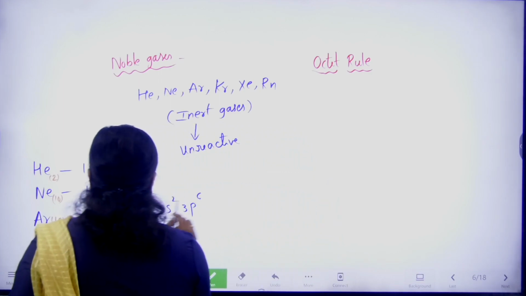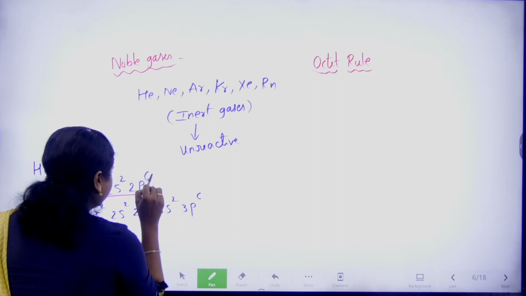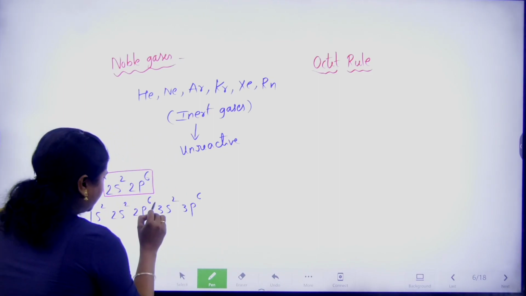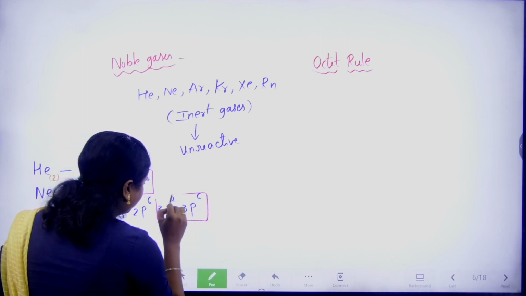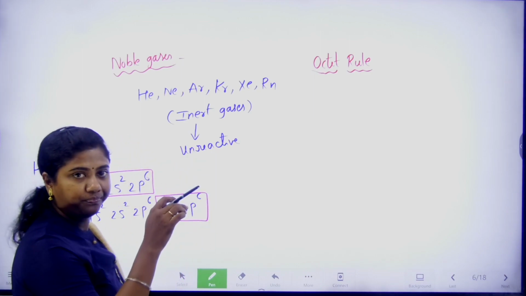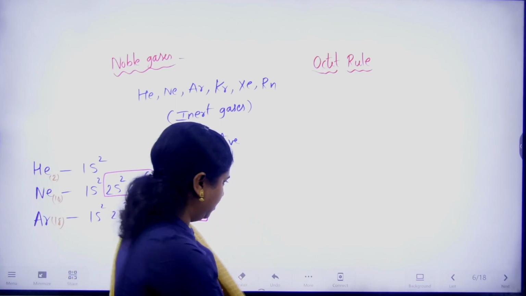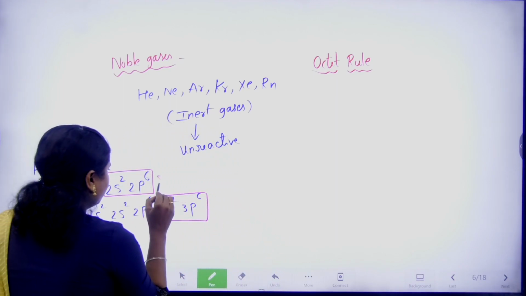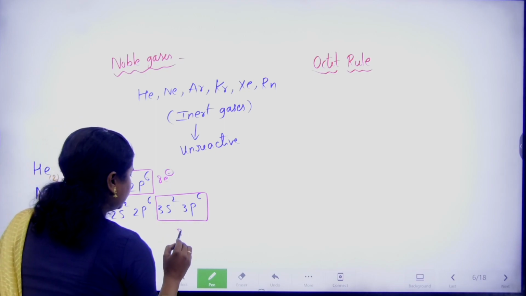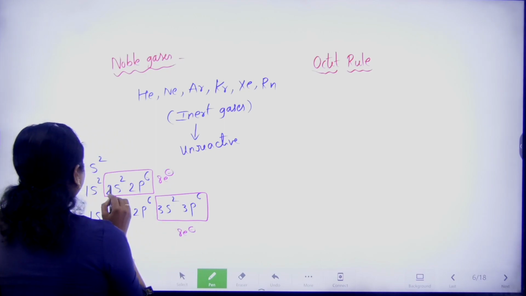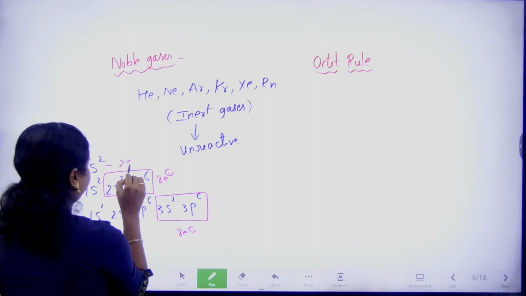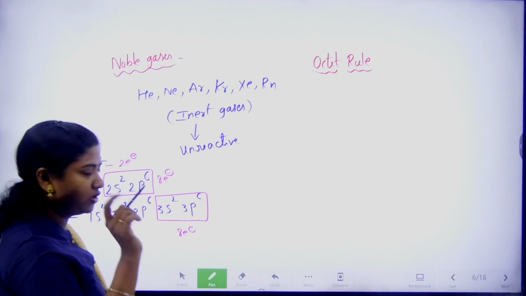Here one common point, if you have noticed the configuration, is that the outermost shell, the last shell from the nucleus, has 8 electrons. Look here also 8 electrons, here also 8 electrons, except helium. Helium is an exception, it is stable with 2 electrons.